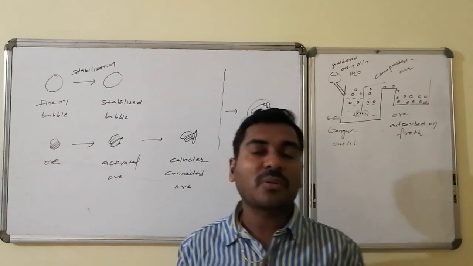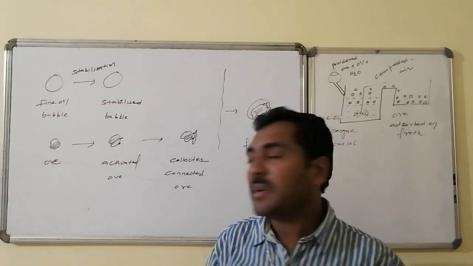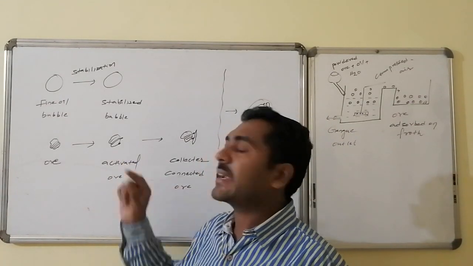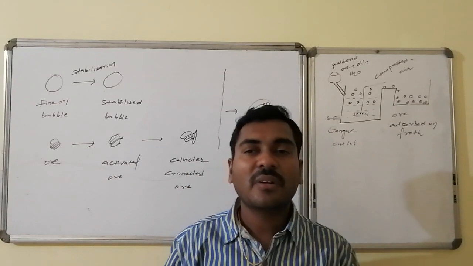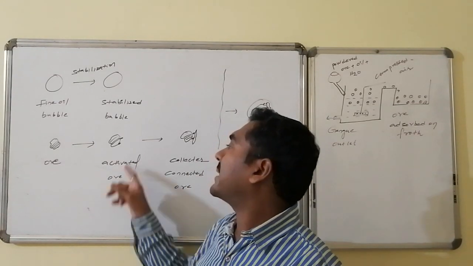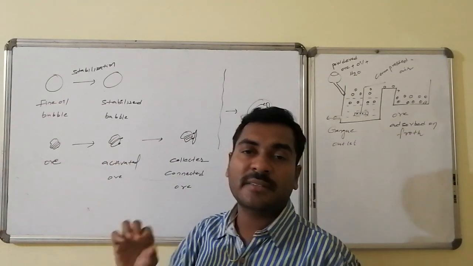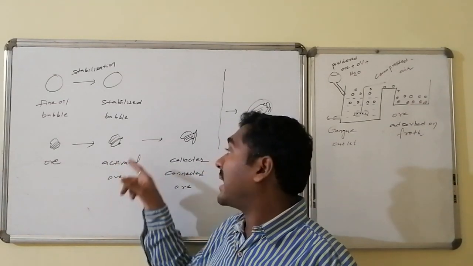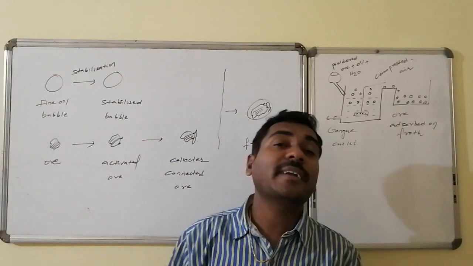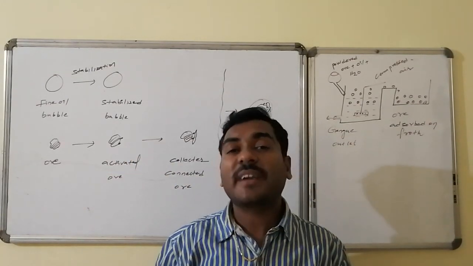Now come to the ore particles that are present. By using activators, activator molecules selectively adsorb over the surface of the ore. After getting activated, these activated ore molecules readily take up the help of the collectors.